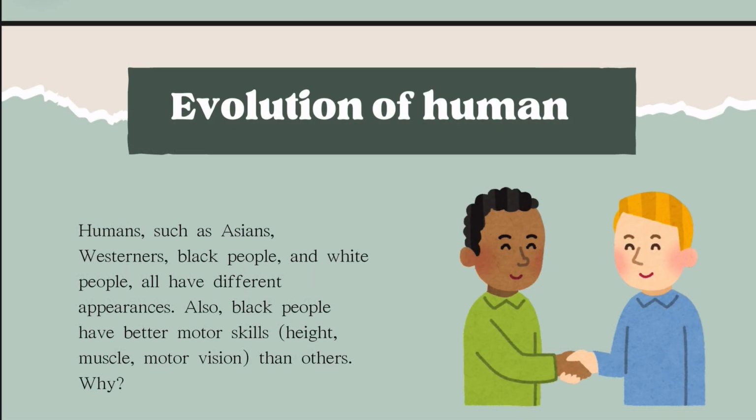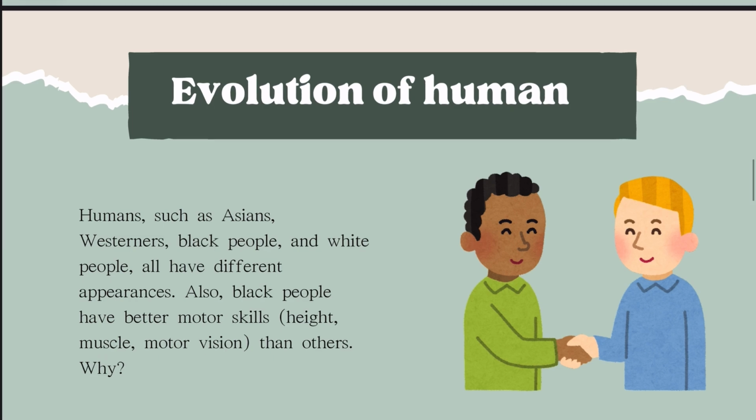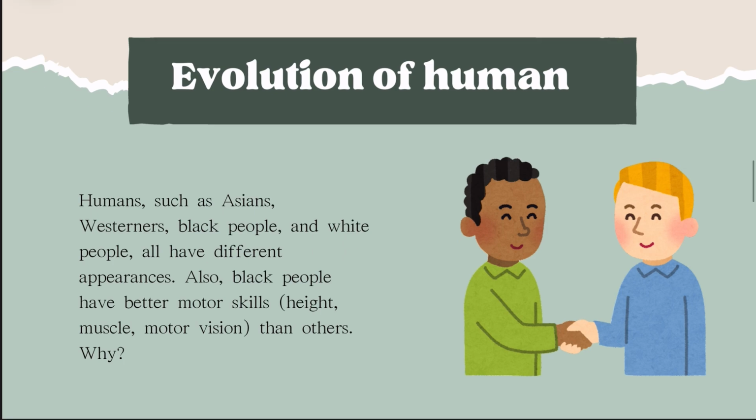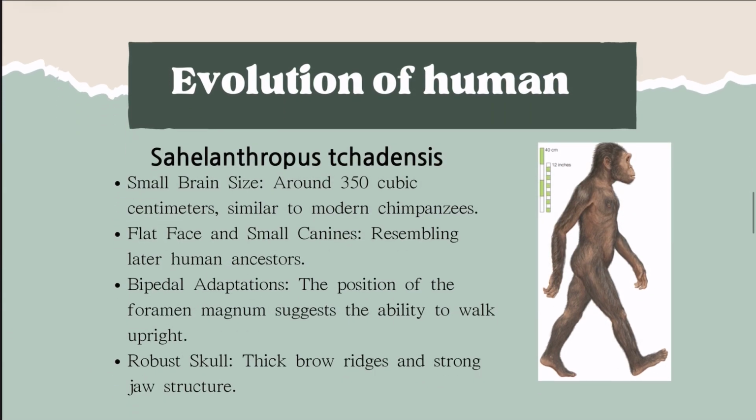Next is evolution of humans. Humans, such as Asian and Western people, black people, and white people, all have different appearances. Also, black people have better motor skills than others, for example height, muscle, motor vision. Why do they have differences in their body? If we want to know that, we should know the history of the human, the evolution of humans.